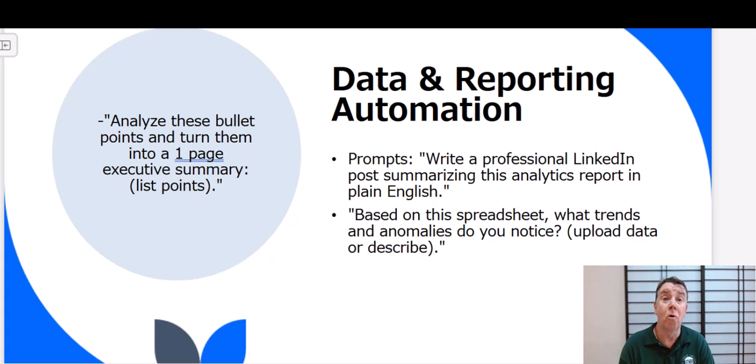Data and reporting automation. Analyze these bullet points and turn them into a 1-page executive summary. Then list the points. More prompts: Write a professional LinkedIn post summarizing this analytical report in plain English. Based on this spreadsheet, what trends and anomalies do you notice? Upload data or describe.